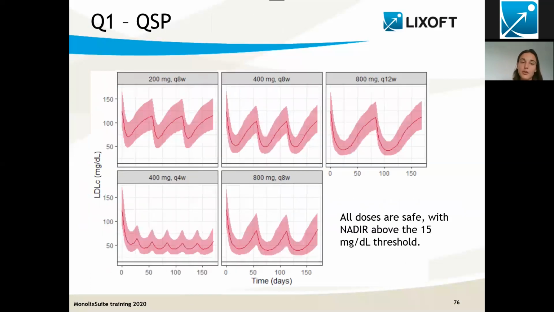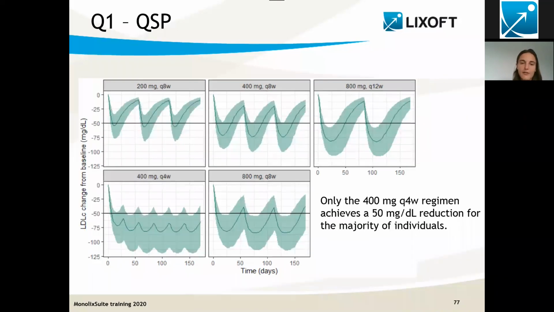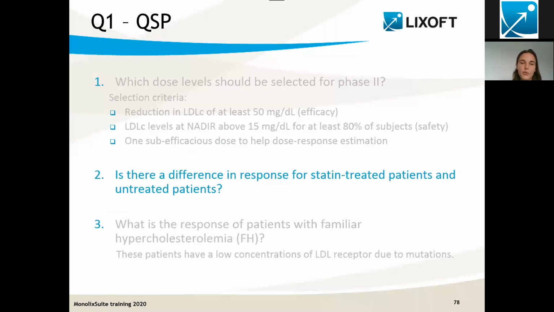And if I now simulate the QSP model, we actually see the same. These simulations are really on top of the ones from the mechanistic PK/PD model. All doses are safe, and only this one meets the efficacy criteria. That was for the first clinical question.